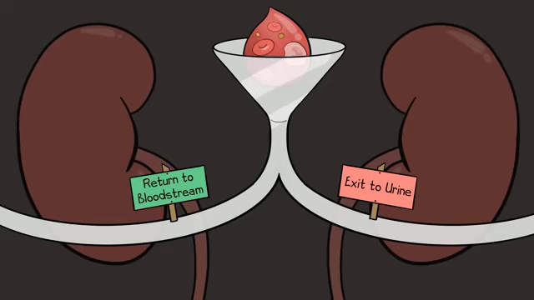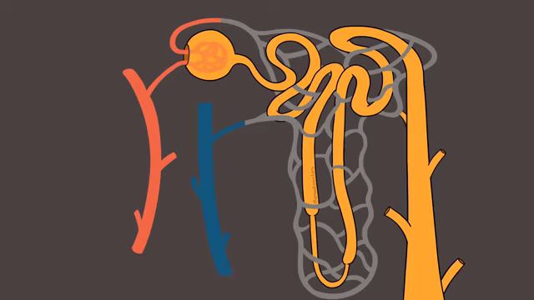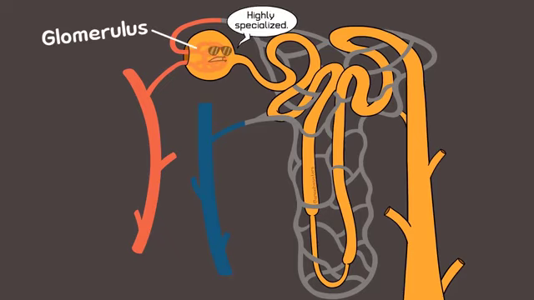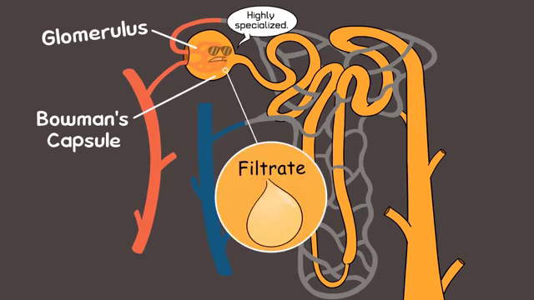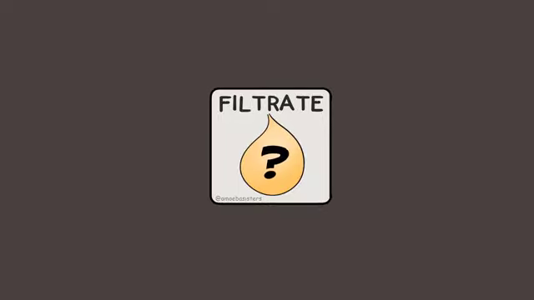The nephron has a lot of different parts, but its overall goal is to process waste products from the blood to create urine. The first part of the nephron that we'll talk about has something called the glomerulus, which you could consider a specialized mass of capillaries. It is surrounded by the Bowman's capsule. Blood pressure forces fluid from the blood in the glomerulus into the Bowman's capsule. Once the fluid is in the Bowman's capsule, the fluid is called the filtrate. What's in filtrate? Well, here are a few major things.